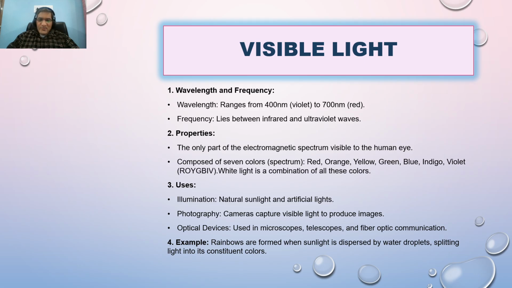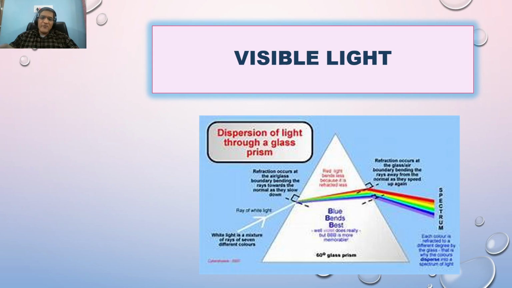Here we need not discuss much more about visible light. This is the setup when we pass visible or white light. Basically, white light consists of seven colors. When we pass it through a prism, all the colors are seen individually. So this is a very common example.